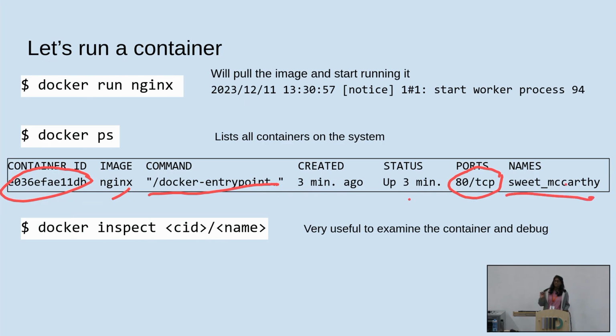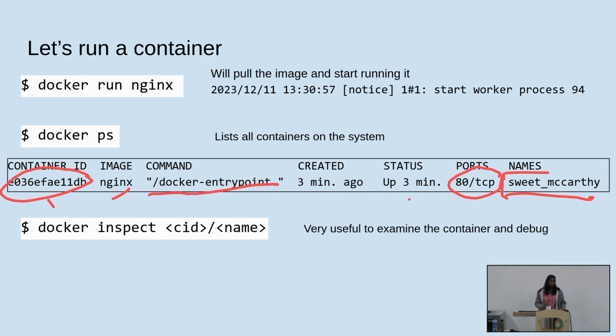So you all have some weird names for your containers. Basically Docker just assigns a name for your container to make it easy for you to refer to it later. So any command that you run later on that is related to this container, you can use either this container ID or this name for referring to it. Next, let's do docker inspect of either your container ID or your name, and it will print a lot of output about your container.